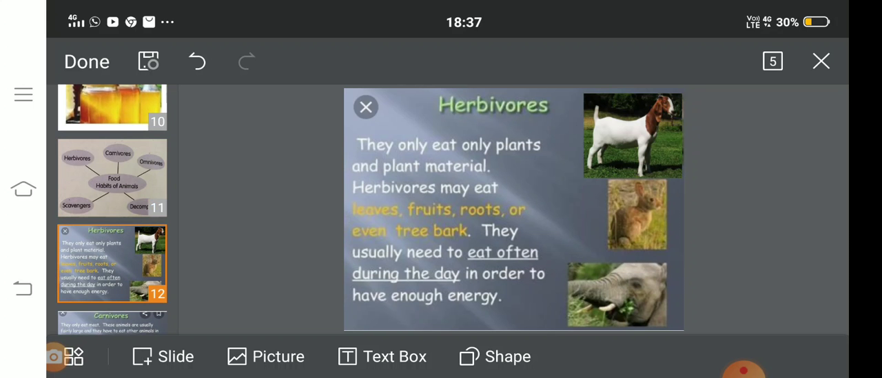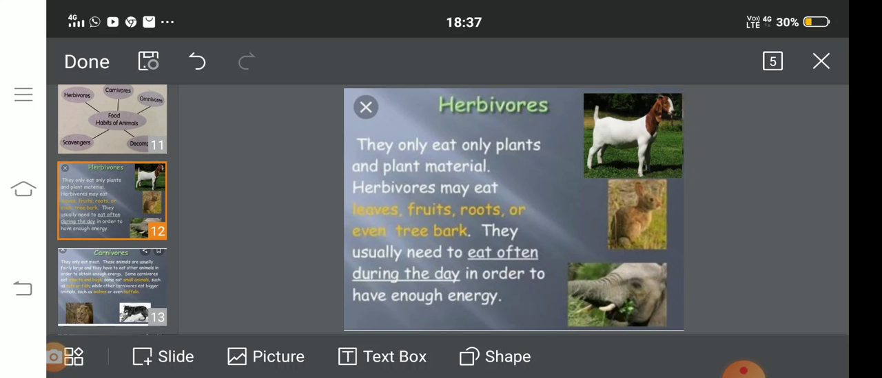Number 1, herbivores. Herbivores are the animals that eat only plant and plant material. Herbivores may eat leaves, fruits, roots, or even tree bark. They usually need to eat often during the day in order to have enough energy. Examples of herbivores are goat, rabbit, elephant, zebra, etc.